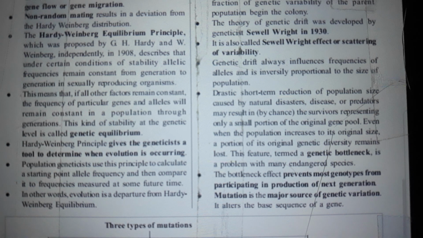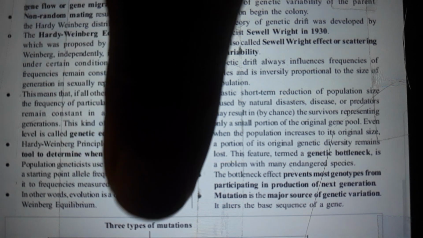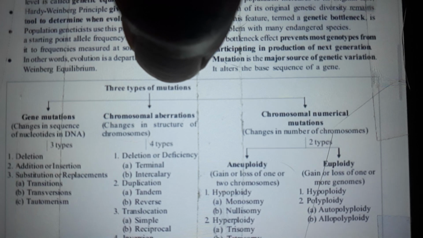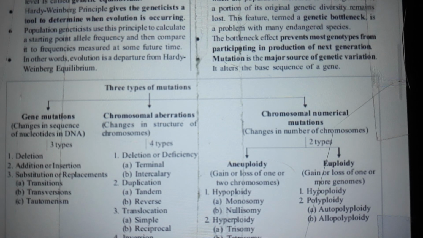Non-random mating results in a deviation from the Hardy-Weinberg distribution. The Hardy-Weinberg equilibrium principle, which was proposed by G.H. Hardy and Weinberg in 1908, describes that under certain conditions of stability, allelic frequencies remain constant from generation to generation in sexually reproducing organisms. This means that if all other factors remain constant, the frequency of particular genes and alleles will remain constant in the population through generations. This kind of stability at the genetic level is called genetic equilibrium.